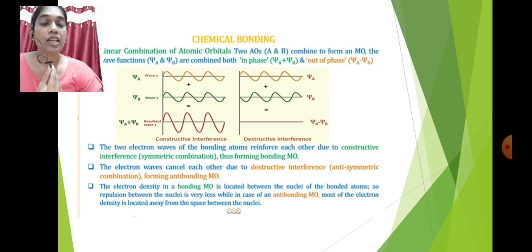In this diagram you can see two waves: the first is constructive interference and the second is destructive interference.